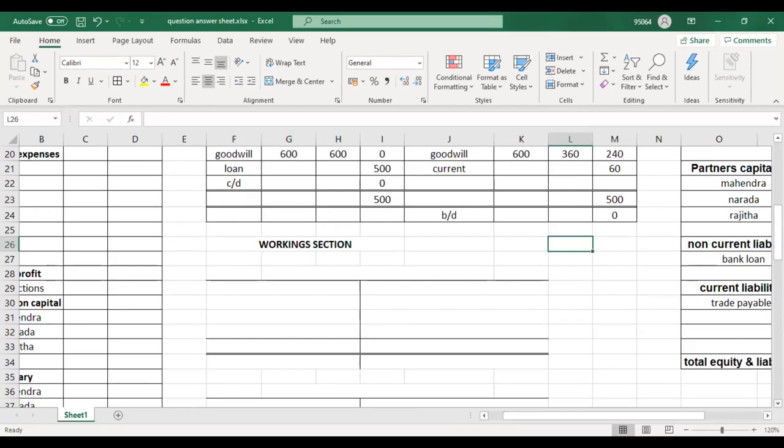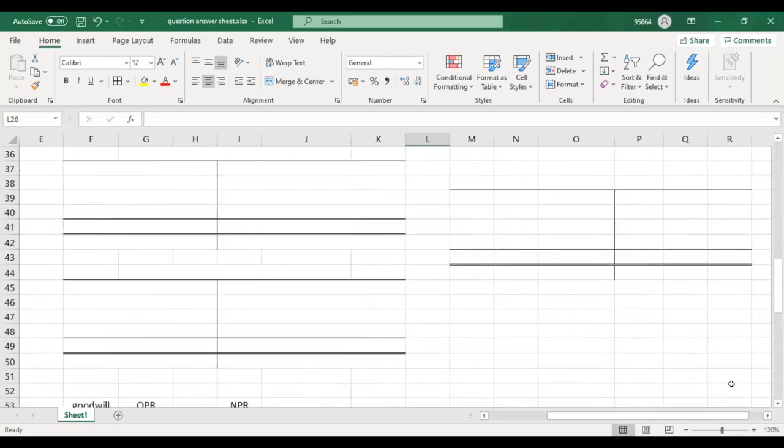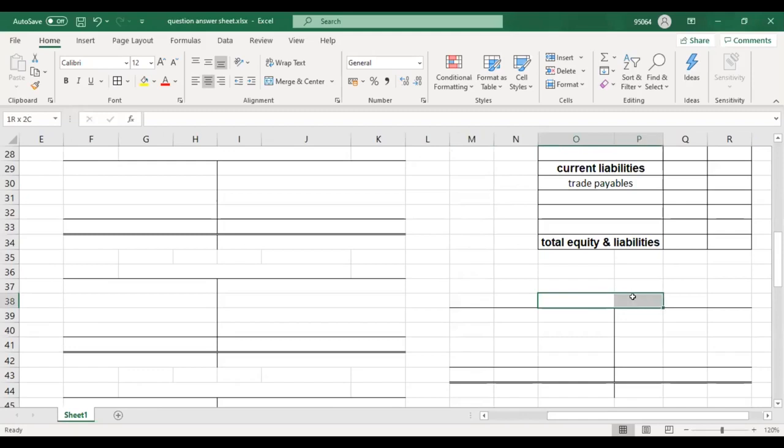What are they asking? Loan account of Rajita. It is a requirement. You will get 2 or 3 marks for that. So in requirement number 3, they are asking for the loan account of Rajita. So you need to do that. Now I will do it here. You will write here.